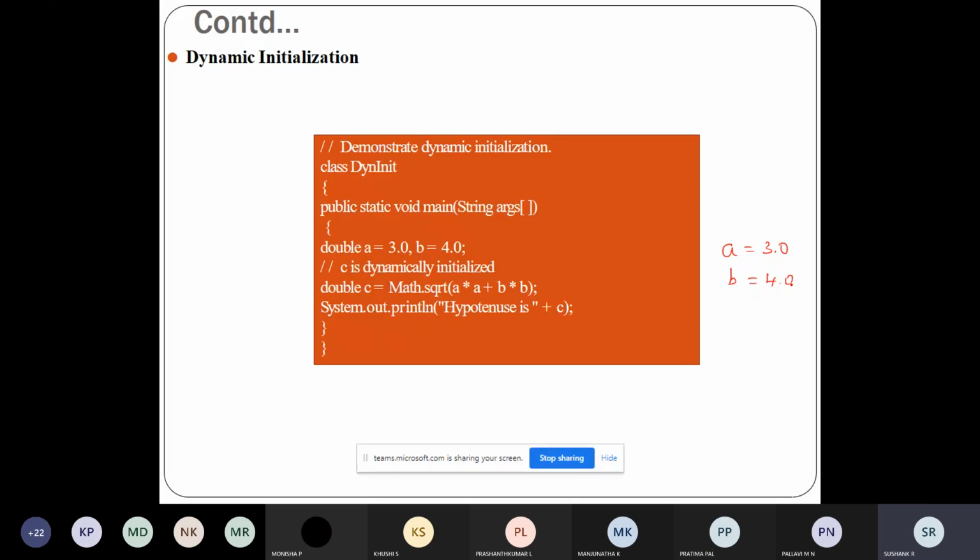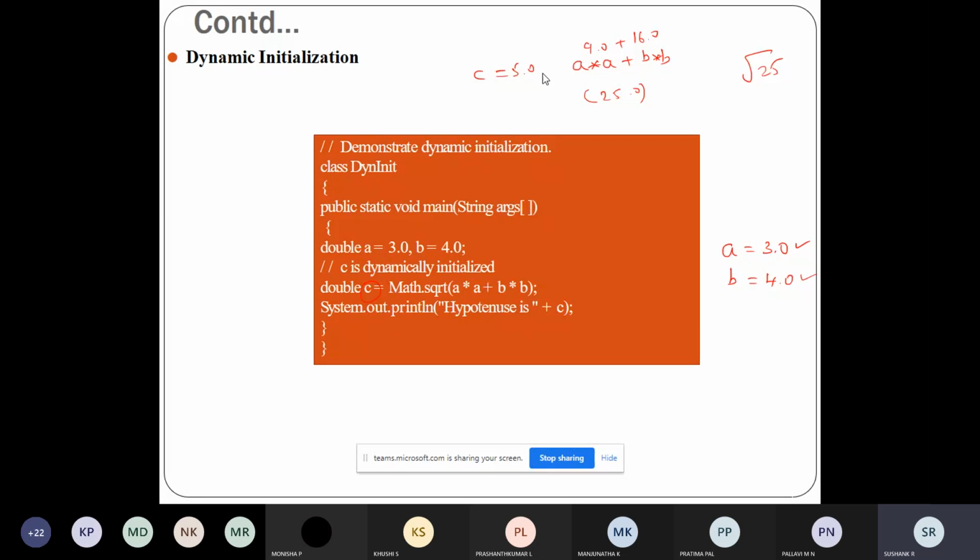Here a and b I'm assigning statically, so the value is fixed, but the value for c is assigned through a dynamic method, where I'm evaluating the expression a star a plus b star b. So a star a means 3 into 3, which is 9.0, plus 4 into 4, which is 16.0. The result is 25.0, to which I apply the Math.sqrt function, which finds the square root of 25. So c will get the value 5.0.